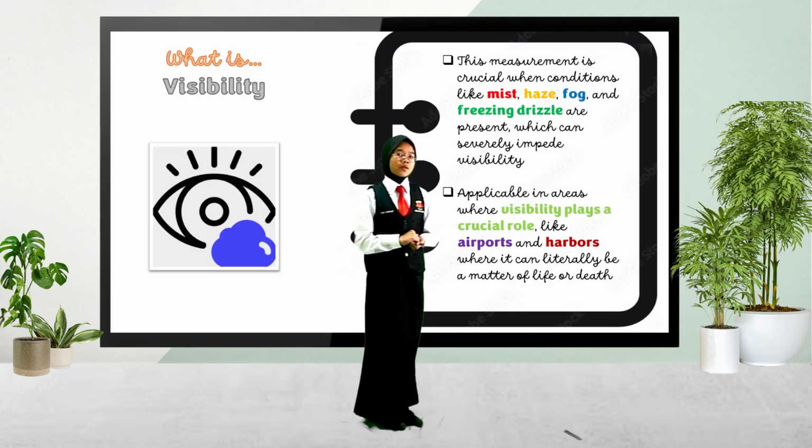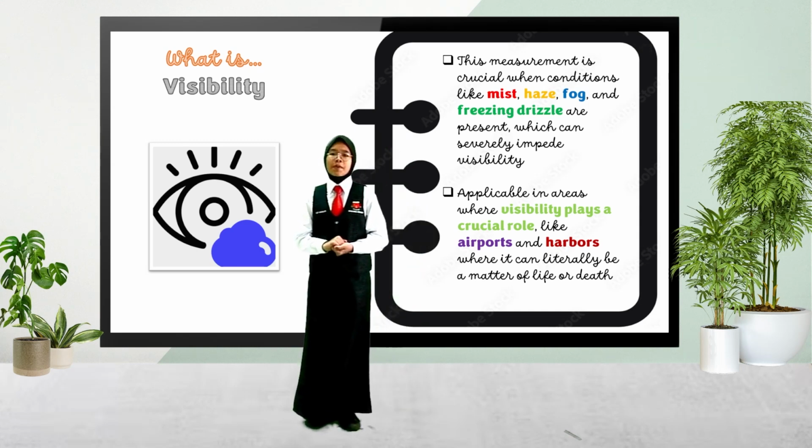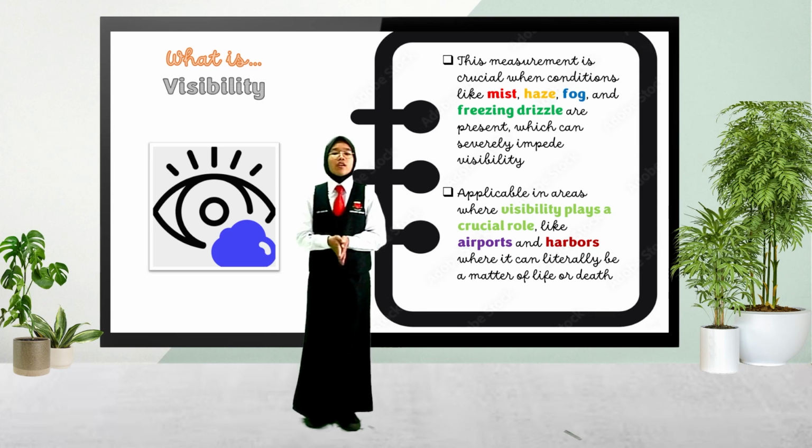Visibility. This measurement is crucial when conditions like mist, haze, fog, and freezing drizzle are present, which can severely impede visibility. It is especially applicable in areas where visibility plays a crucial role, like airports and harbors, where it can literally be a matter of life or death.